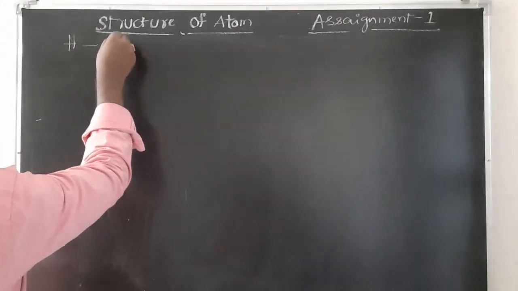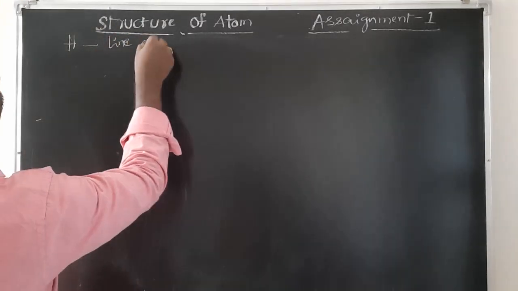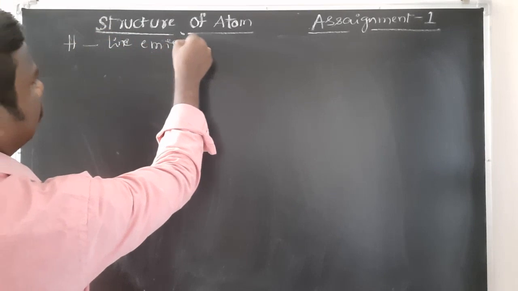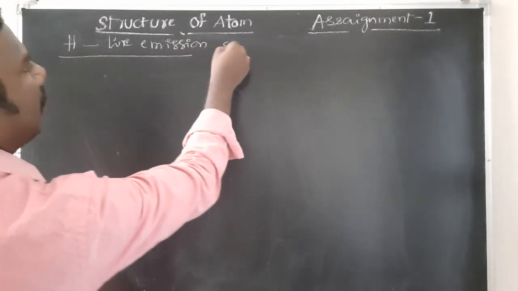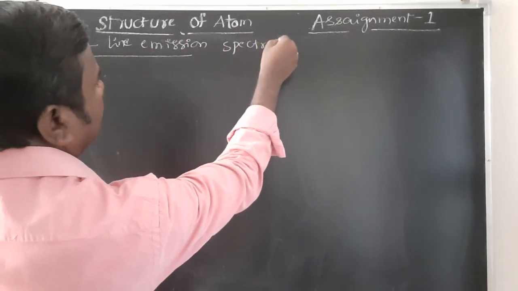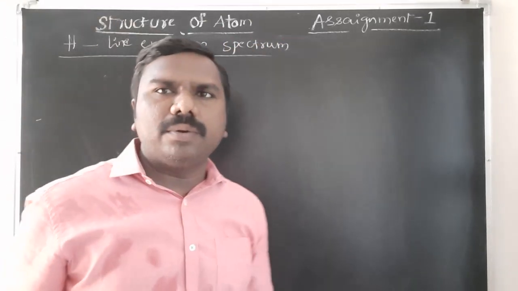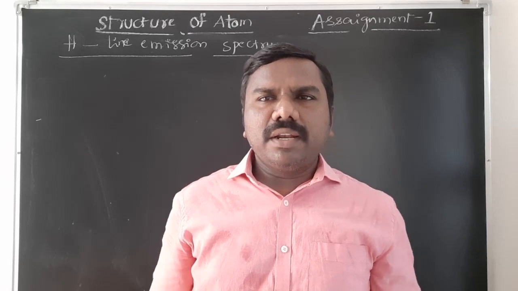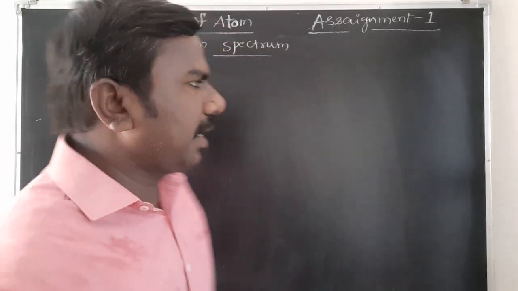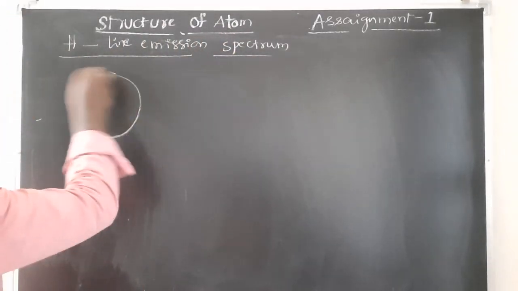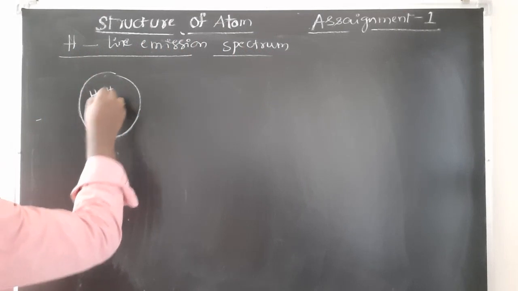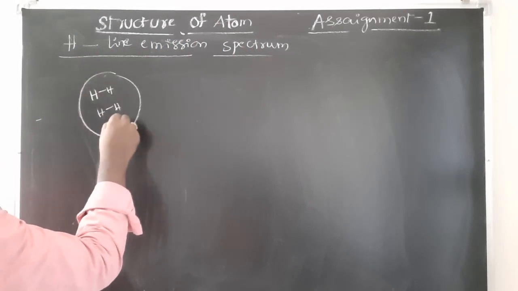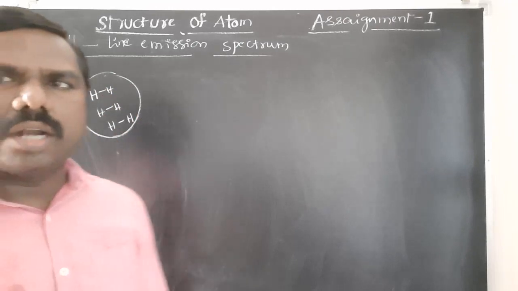Hydrogen line emission spectrum. When a sample of hydrogen is taken, it contains many hydrogen molecules, students, not one.